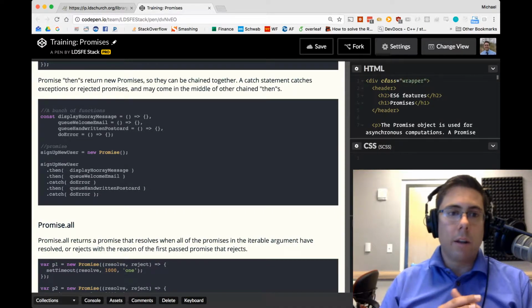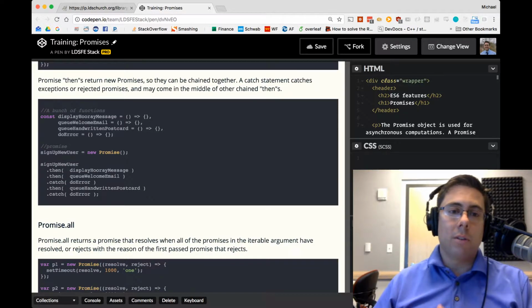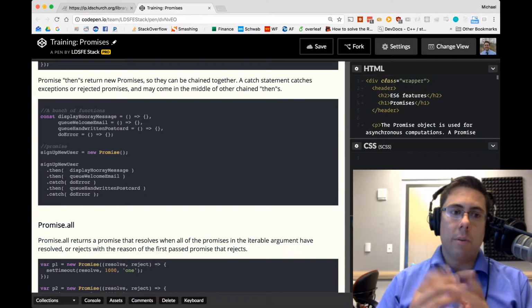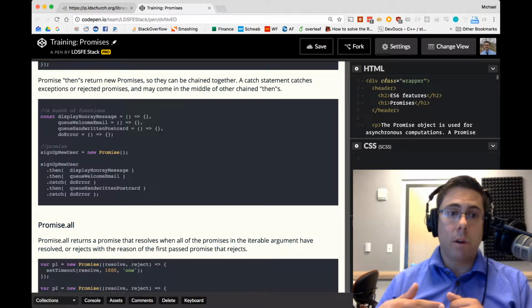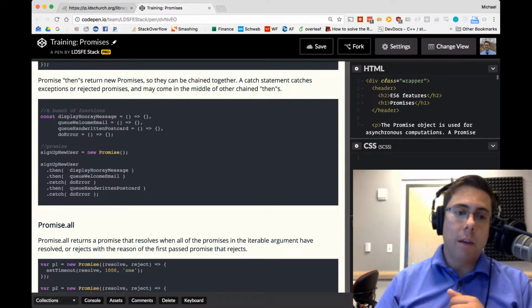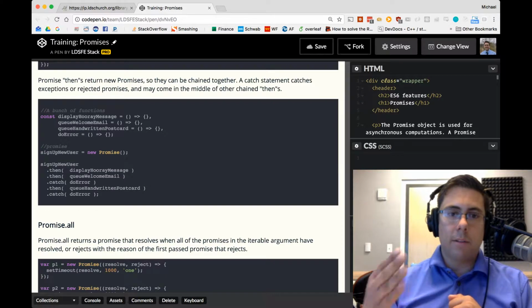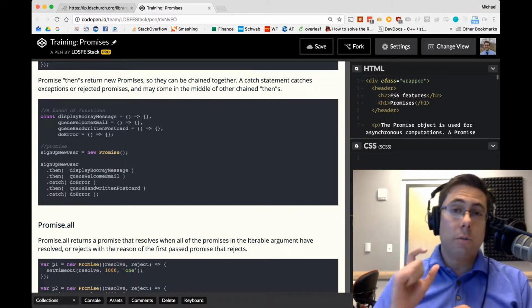asynchronous possibilities. We don't know how long the welcome email will take to send. We don't know how long the postcard is going to take to send. And yet we can work with these functions as if they were synchronous, because these are all going to happen in order. We're saying, do this thing, it's our promise, sign up the new user, then display a welcome message, then send an email, then write a postcard. So we're going to do these in order as they occur, but each individual action itself is asynchronous.